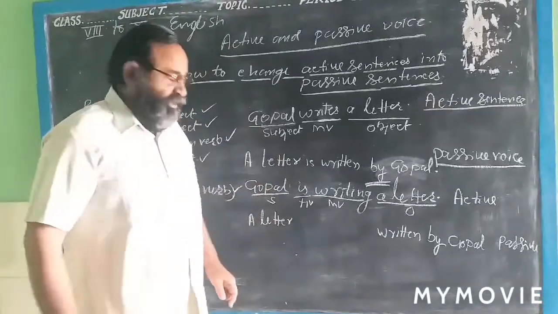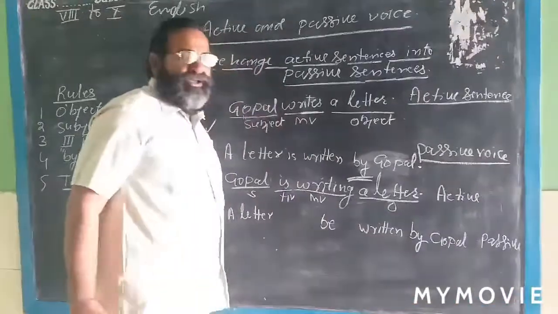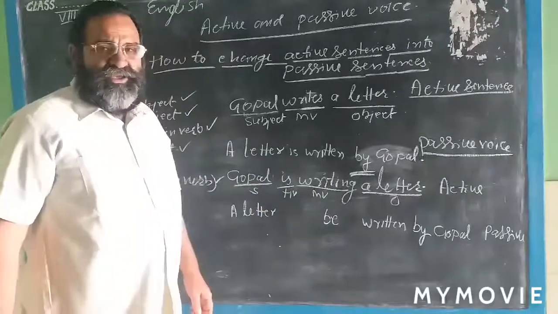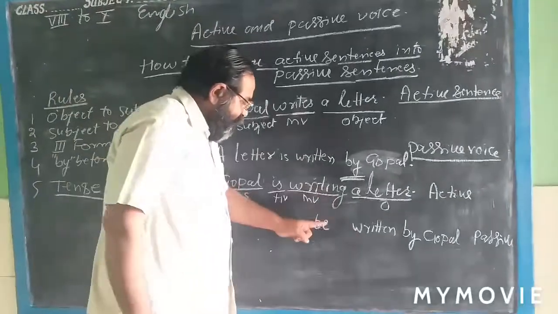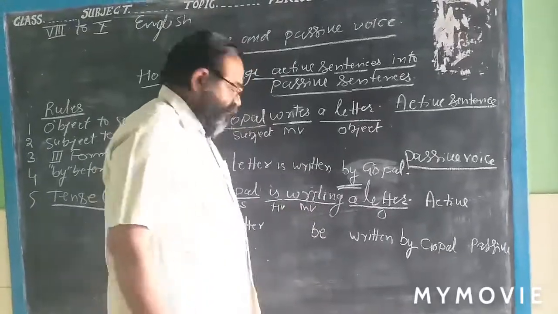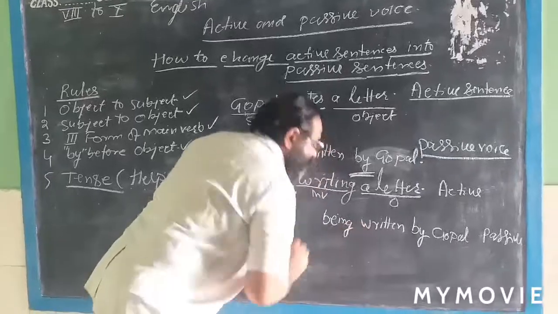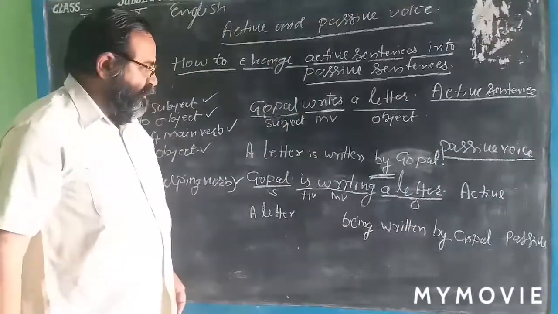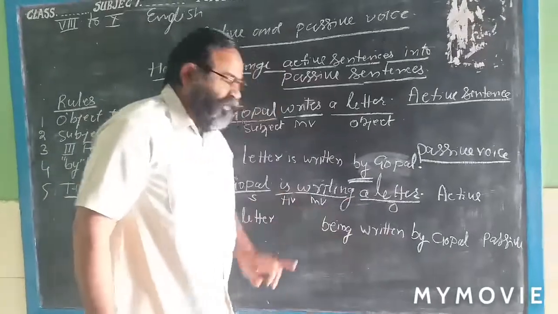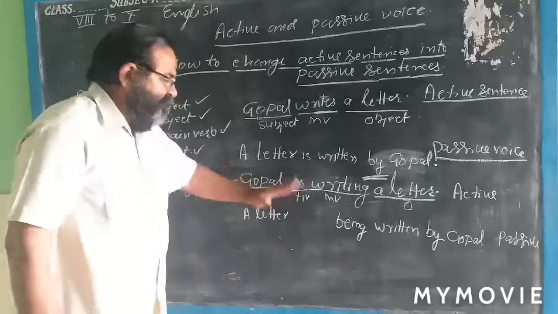Be word. Be word you write before the main verb. And this ing will be added with a be. That is called being. Now being, this is the third form of the main verb.